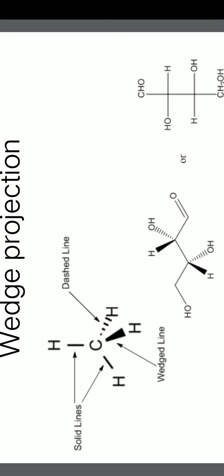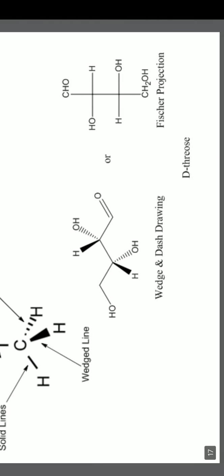Wedge is actually, this is what wedge means, a thick line is called wedge, and whenever we write a thick line to represent above the plane, that is towards us, we have to represent another dotted line to represent below the plane, that means away from us. If such lines are represented, it is called wedge projection. Here also we can see the wedge projection of trios.